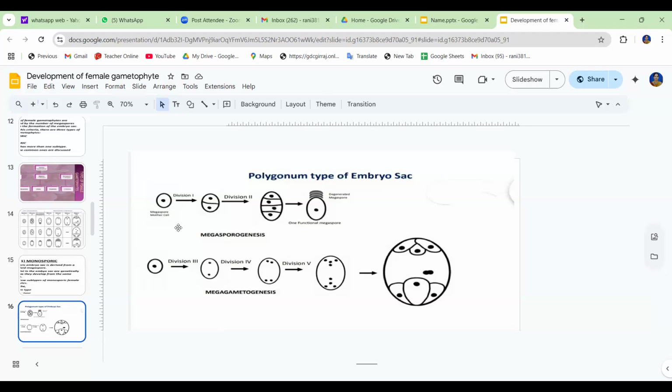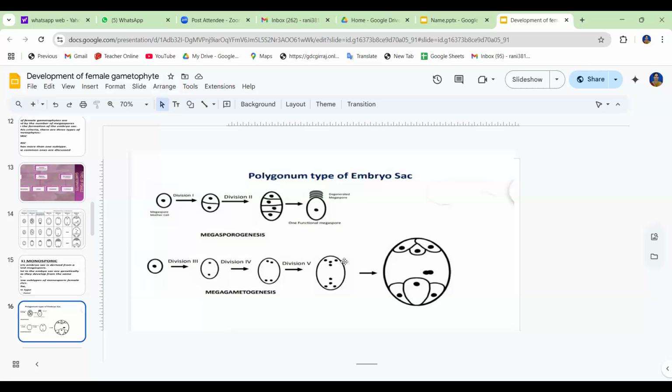These nuclei again divide so that the number increases to 4, 1 to 2, 2 to 4. Each of these nuclei divides again so that altogether 8 nuclei are formed in the embryo sac.